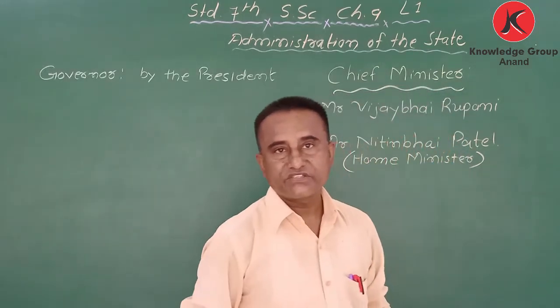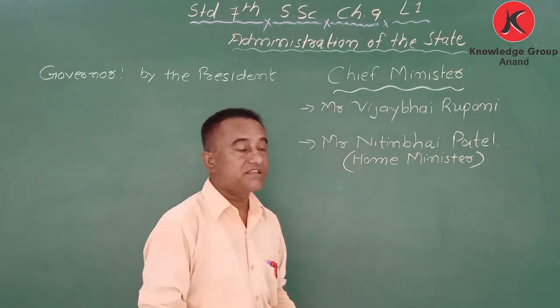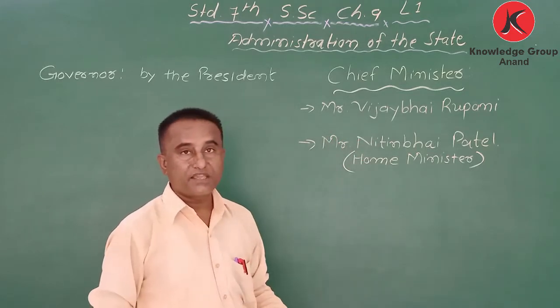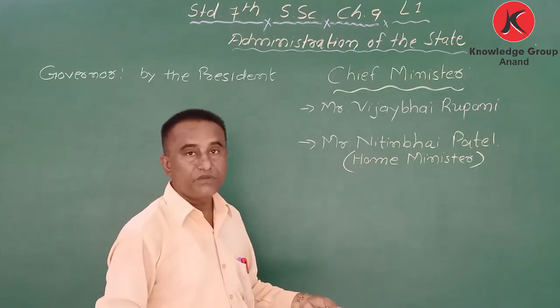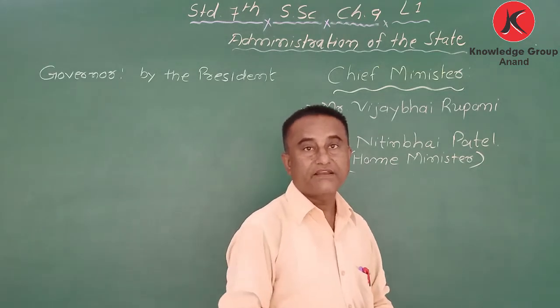Okay. Now the question comes: when did Mr. Vijay Bhai Rupani become the Chief Minister and Mr. Nitin Bhai Patel become Home Minister, and how?